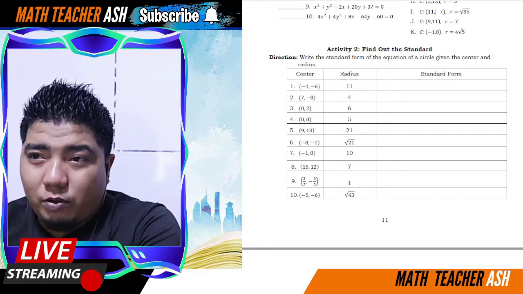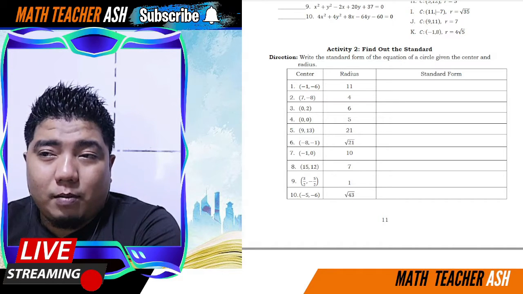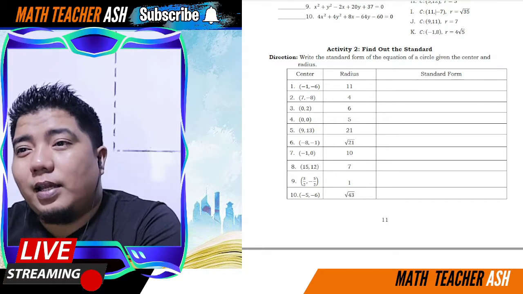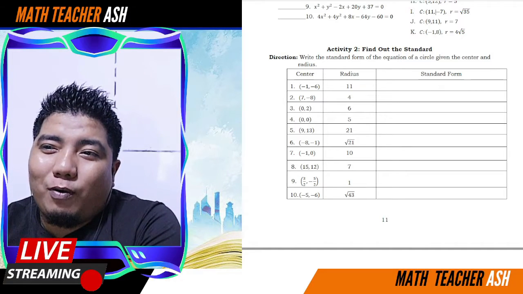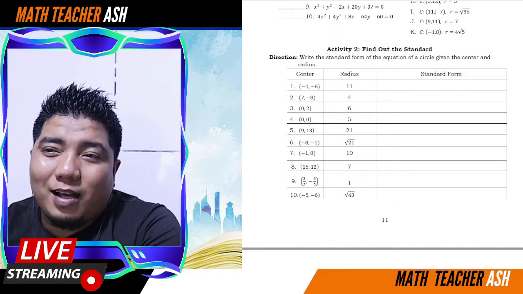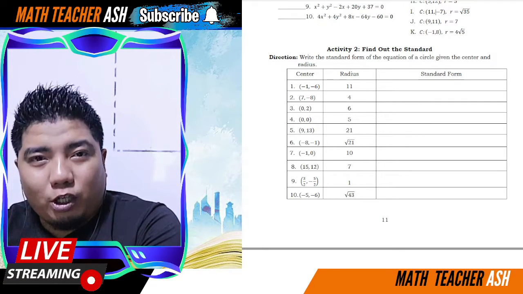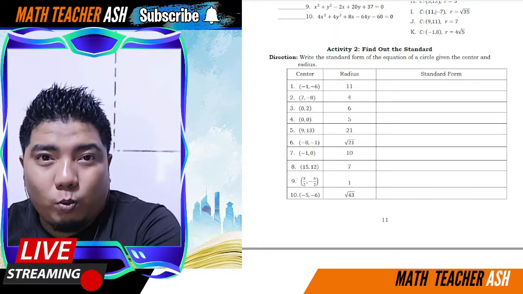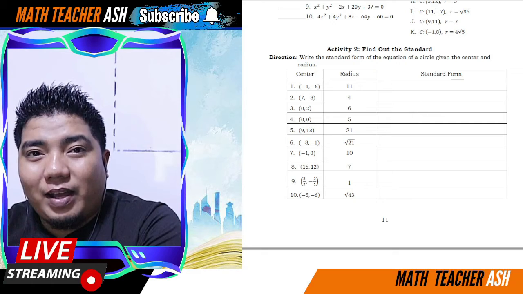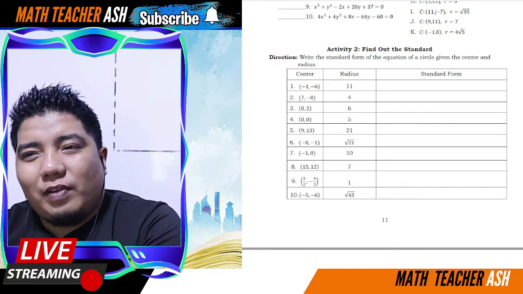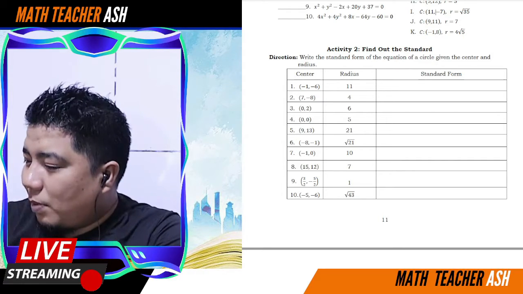So, let us continue here in activity 2. So, paano ba kukunin ang standard form? Basically, in number 1. Okay, so number 1 lang muna ang bibigyan natin ng answer para at least meron namang chance na kayo naman ang sumagot. So, we have the center, (-1, -6). So, negative, negative. So, magiging plus tayo sa ating equation of the circle. So, that will become (x plus 1) squared plus (y plus 6) squared. And then, the square of 11. So, 11 times 11, that is 121. So, yun. That's it, my dear math learners.